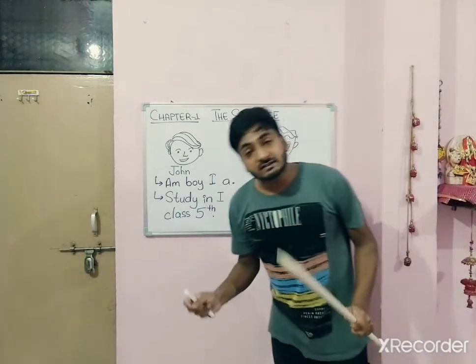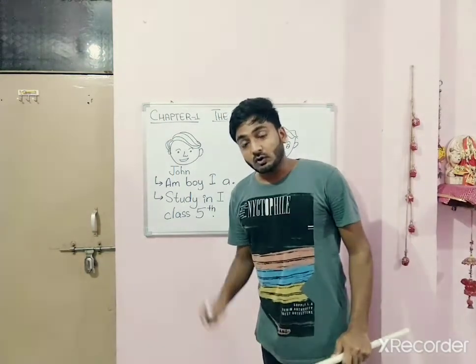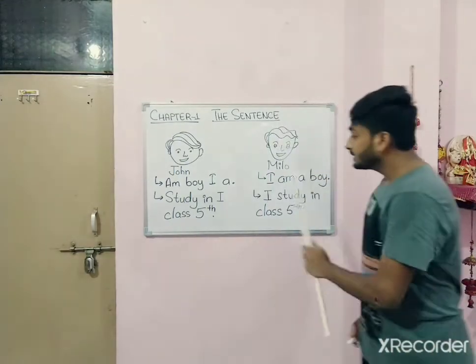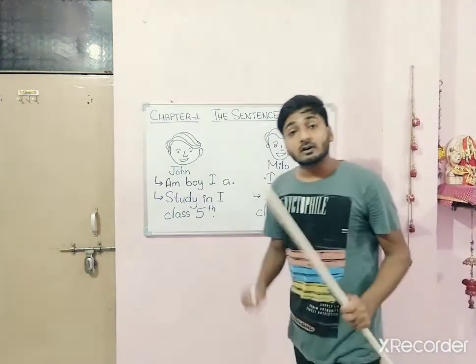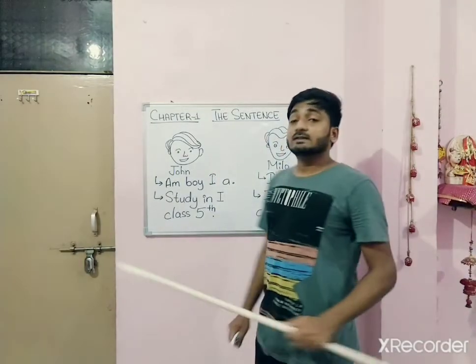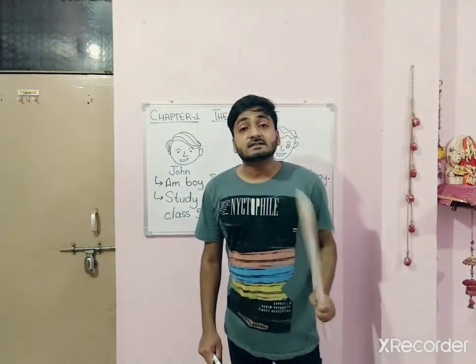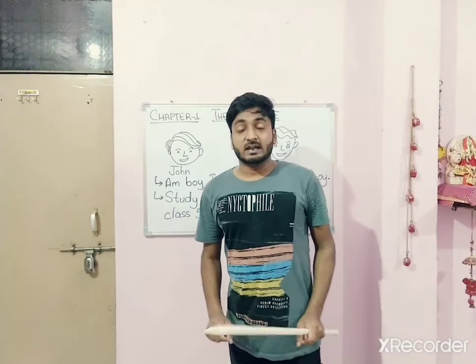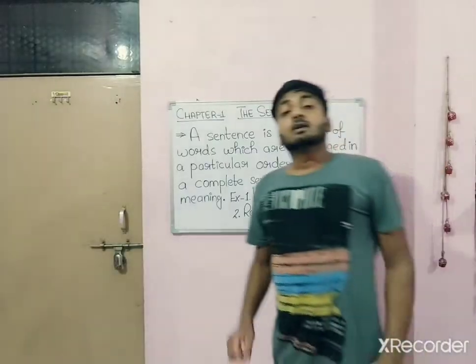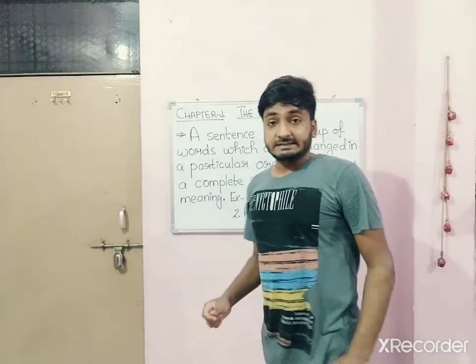So whose sentences are making sense to you, or you are able to understand? John's or Milo's? Of course, you are able to understand Milo's sentence because these sentences are meaningful and making sense. So what is a sentence?